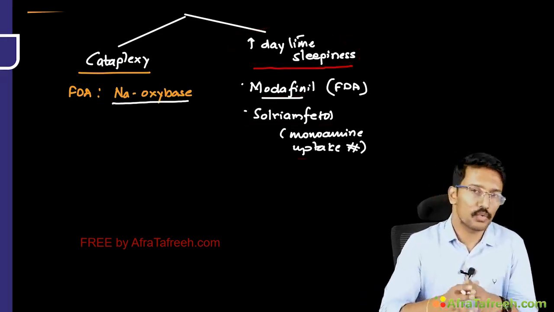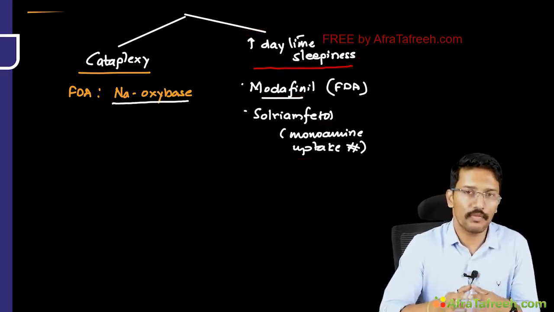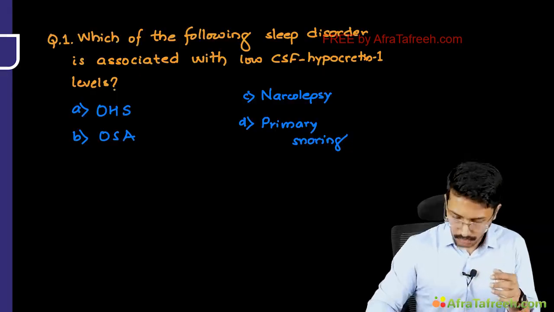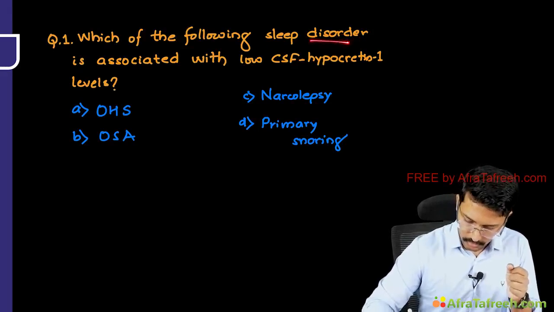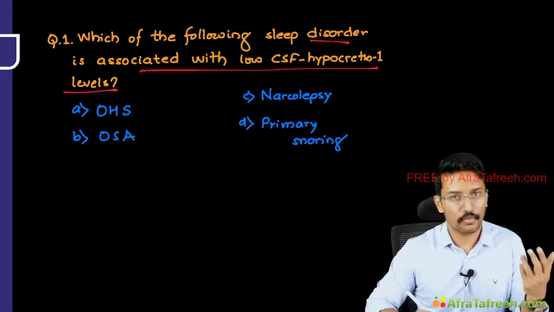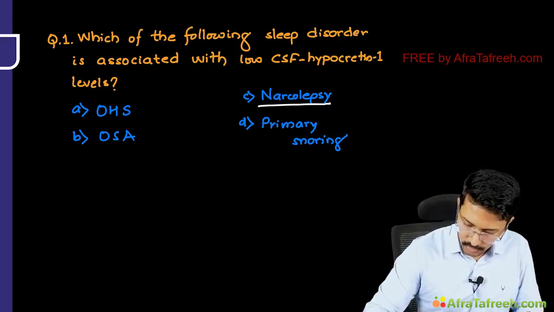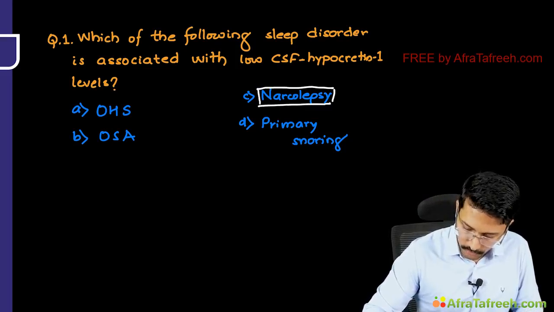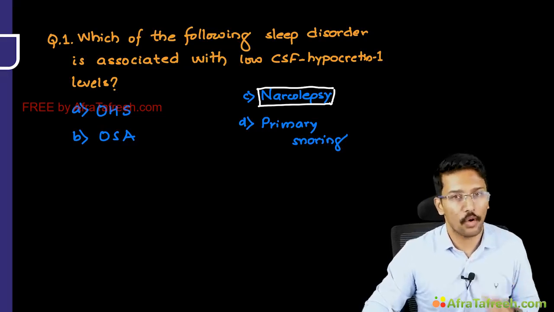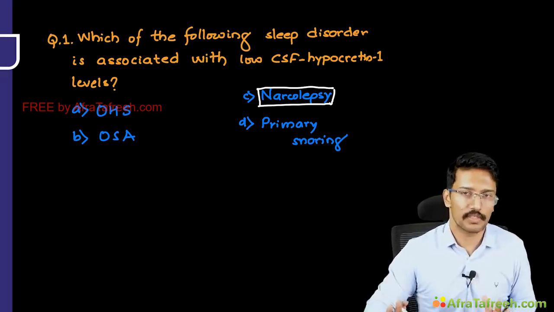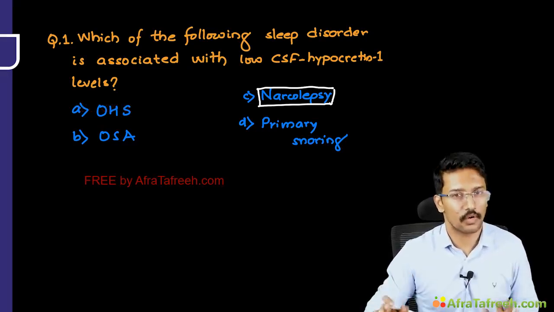Okay, so that brings us to the conclusion of this video module. We started with 2 questions. Now with all the information we have, let us go back and see if we can answer those questions. The first question was: which of the following sleep disorders is associated with low CSF hypocretin 1 levels? Now the answer is very clear, right? Hypocretin 1 levels go down in narcolepsy because there is destruction of orexigenic hypocretin neurons, which is believed to be autoimmune in origin. Various viral infections have been implicated. Stronger evidence links it to H1N1, though it is still not conclusive.